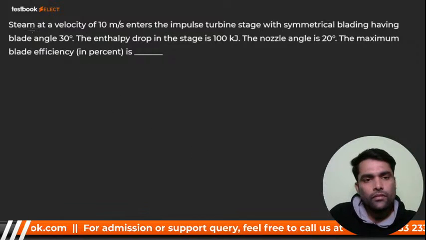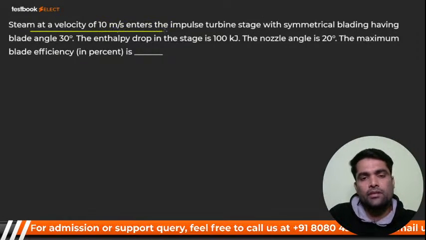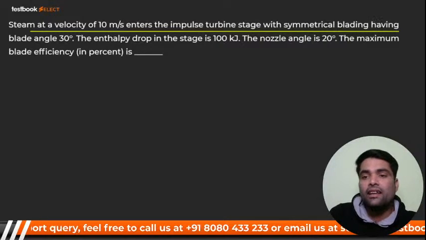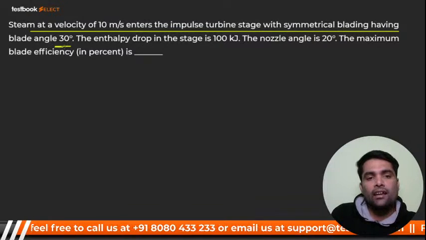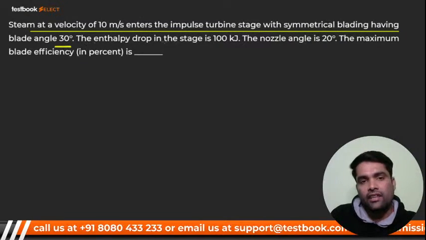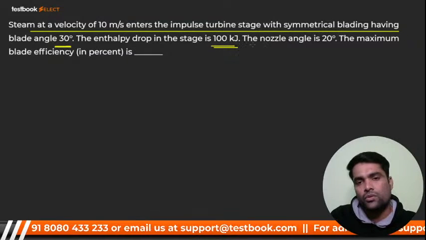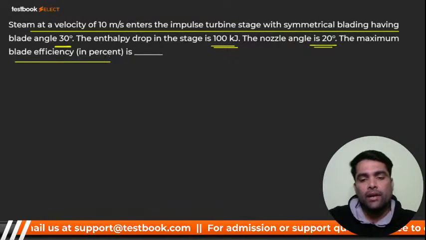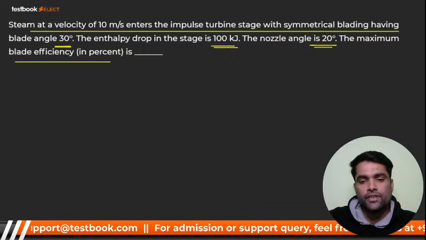Here I go for the next. Steam at velocity 10 meter per second enters the impulse turbine stage with symmetrical blading, having blade angle 30 degree. The enthalpy drop in the stage is 100 kilojoule. The nozzle angle is 20. The maximum blade efficiency.